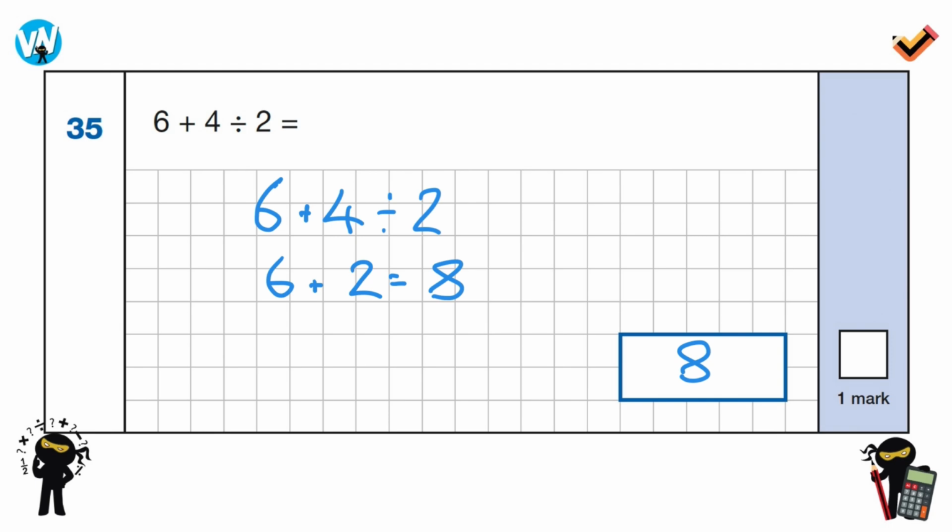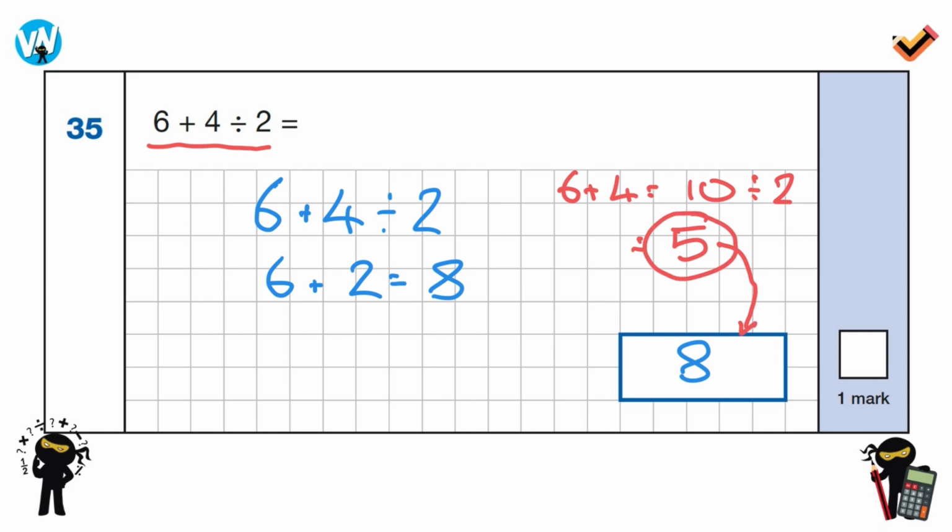And basically what the SATs question here, the way to get it wrong is to do 6 add 4, which equals 10, and then divide that by 2, which equals 5. So the incorrect answer that people would write in here is 5 by just going through that in the wrong order. But this test question is basically testing whether you understand BODMAS and you know to do this part first rather than this part. So it's a little bit sneaky, but that's just maths. We need to know the order of operations and know that this question is 8 and not 5.